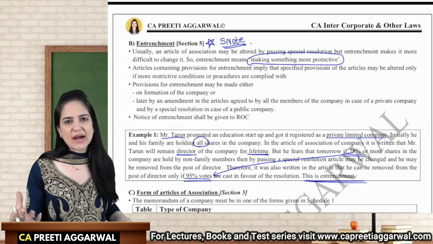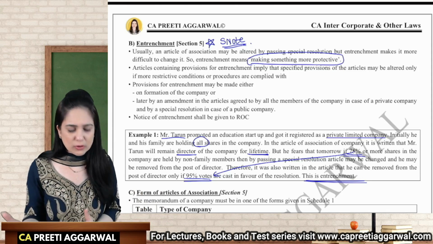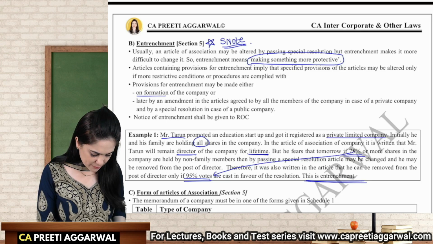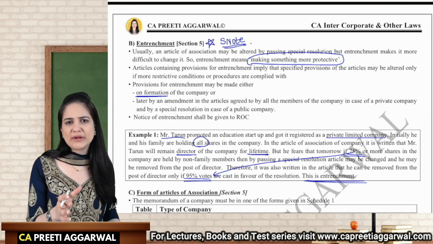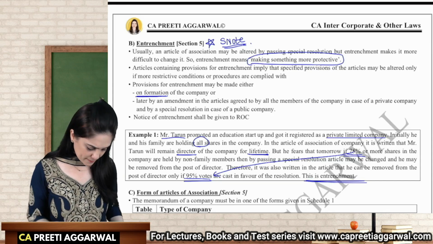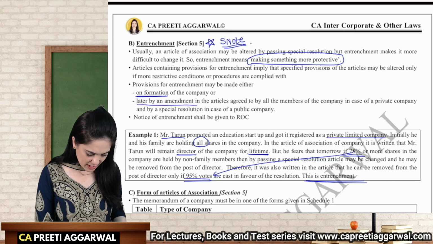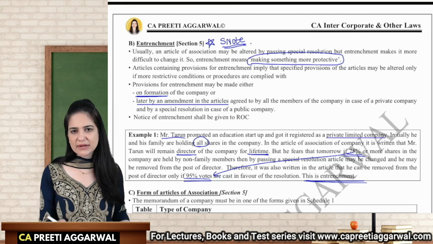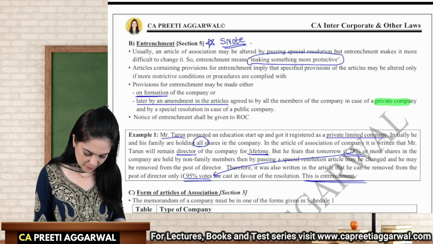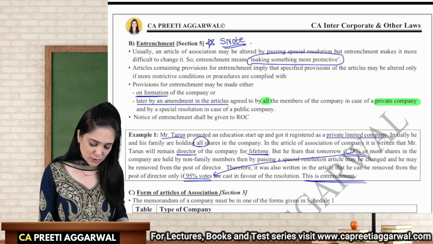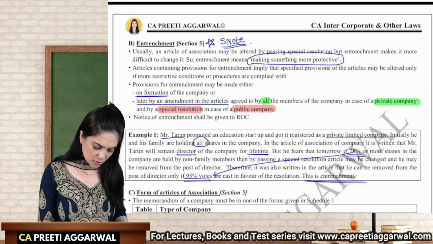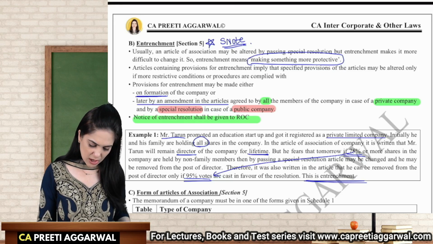See, entrenchment can be added anytime, at the time of incorporation or later also. It can be at the time of formation of the company. So in your incorporation document, it will be mentioned whether your articles are entrenched or not. Later, you can add it by amending the articles. But in case of a private company, let us highlight that also, you require consent of all the members, and in case of a public company, you require just a special resolution. Notice of this entrenchment will be given to the ROC.